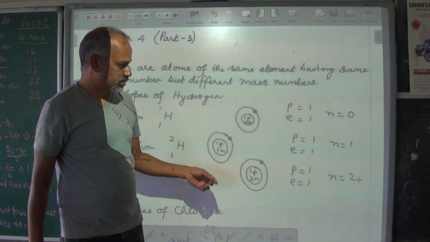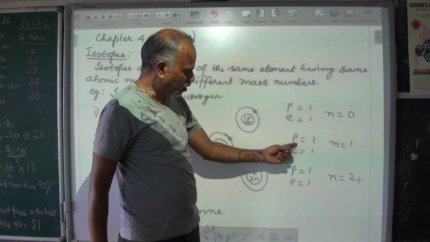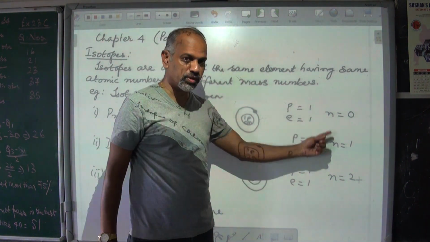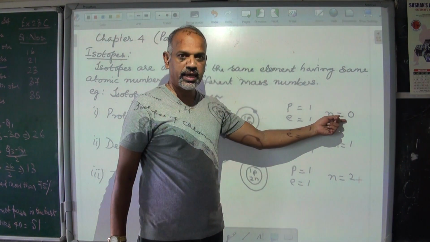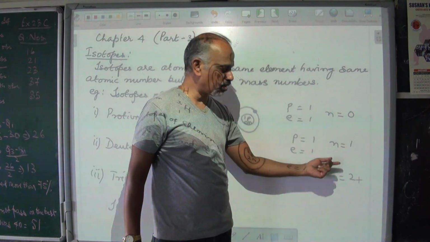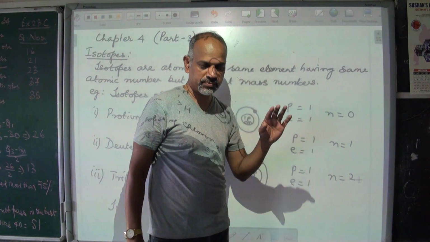So now compare all three of them. Protons, electrons are same in all. It's only the neutrons which are different. First one has no neutrons, second one has 1 neutron, third one has 2 neutrons.